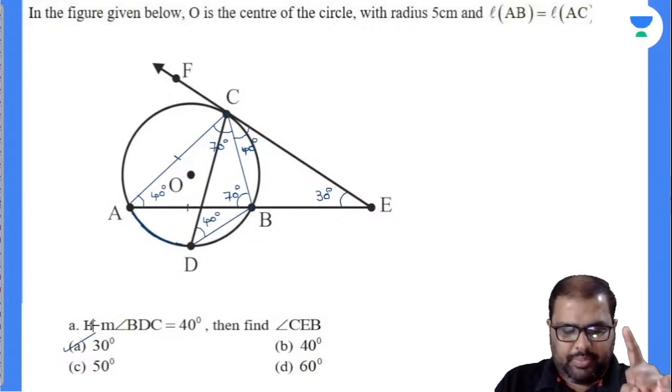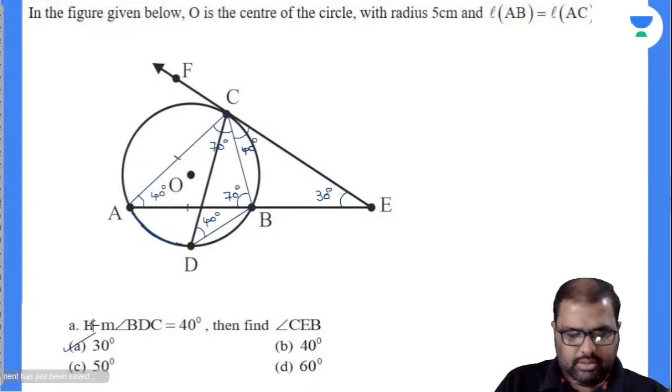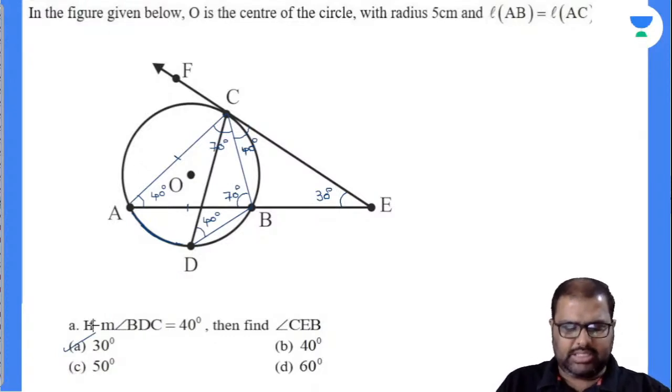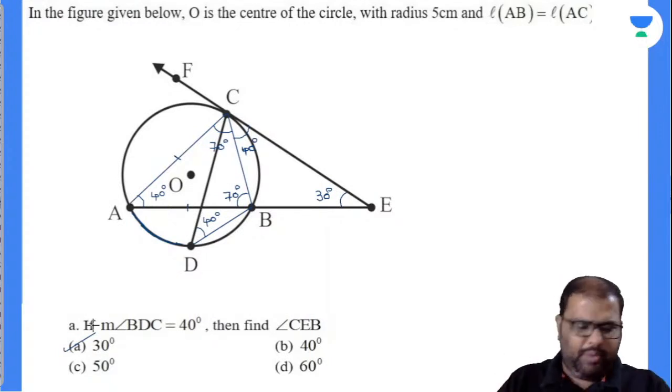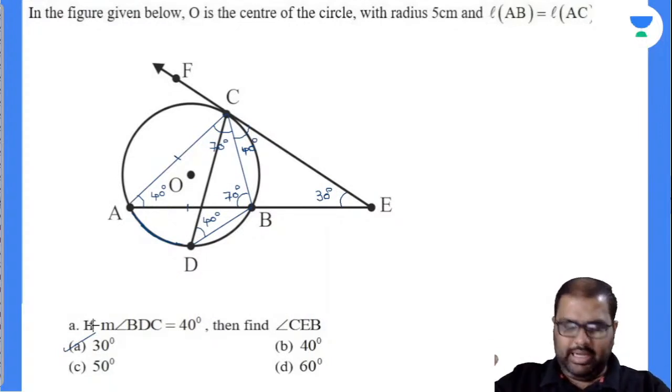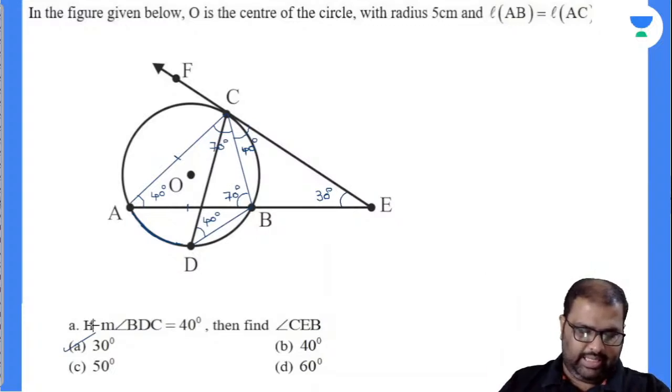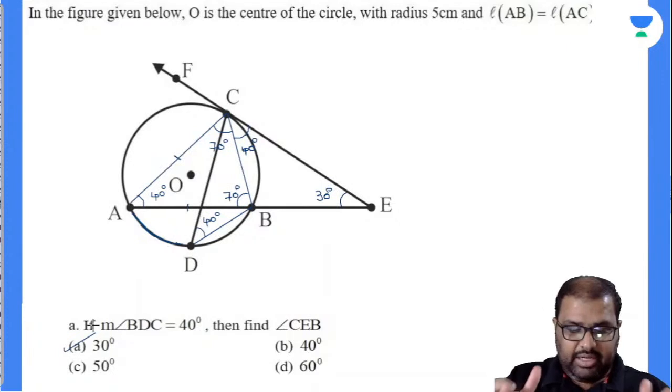So see, I have used the alternate segment theorem. I have used the property that angles made by the chords on the same arc will be equal, and the basic property of isosceles triangles. I didn't use a single piece of data other than these properties to solve it. With the basic properties only, I'm solving it. So try to use the properties effectively. You can solve each and every question here. Application is much more important.